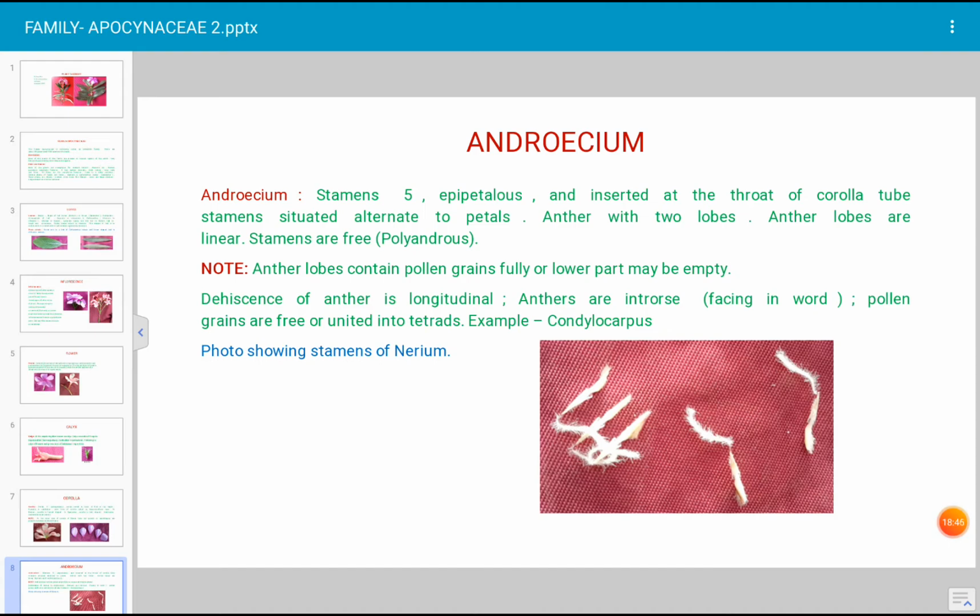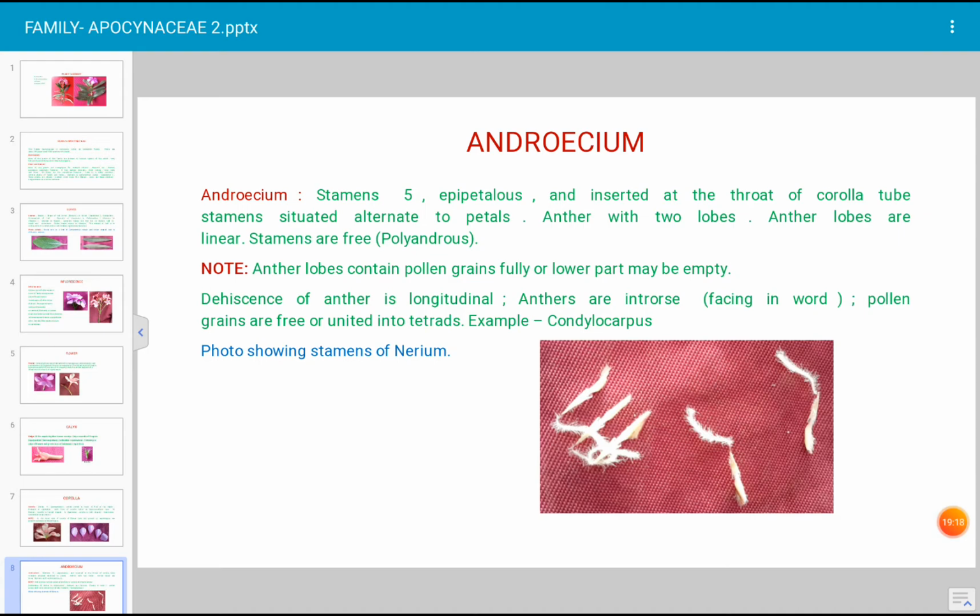Stamens are epipetalous. Why is it called epipetalous? When the stamens are fused with the petals, such stamens are described as epipetalous stamens. These stamens are inserted at the throat of the corolla tube, and, a very important point, they are situated alternate to the petals. Okay, and what is a stamen? A stamen has a long stalk-like structure which is known as the filament.